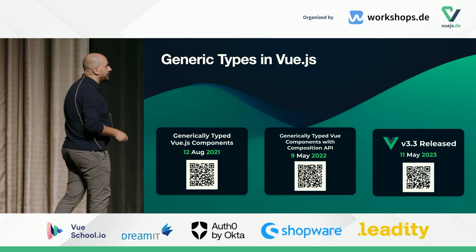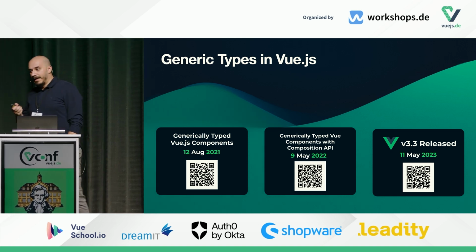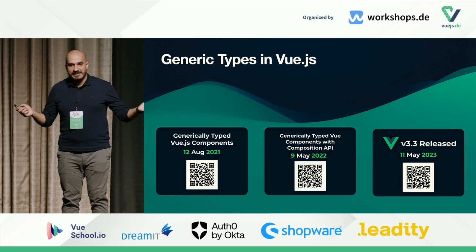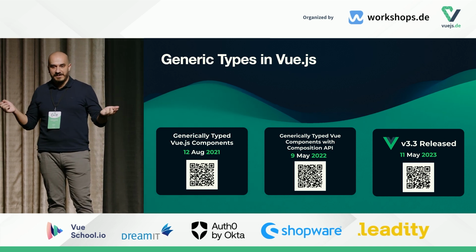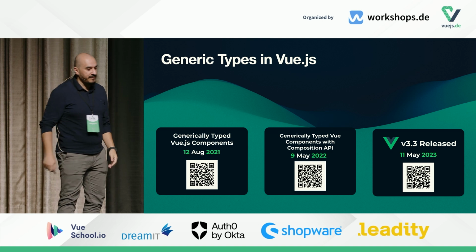Then finally, generic types were officially introduced in Vue 3.3. And we are now at 3.5, right? And I still don't see any generics. Nobody ships them for some reason in components. Some people do, but it's very rare to see them.